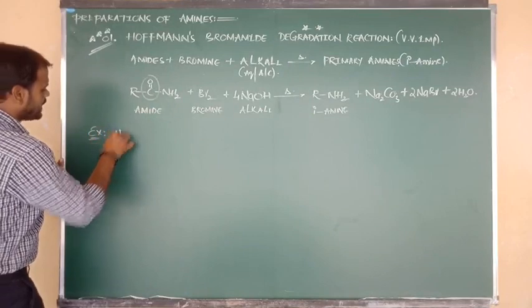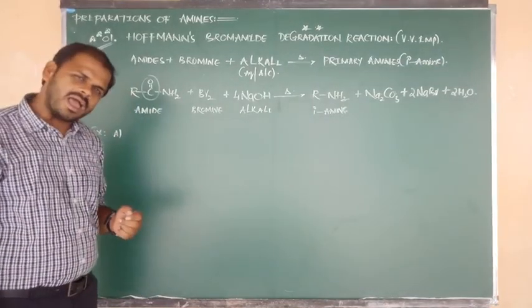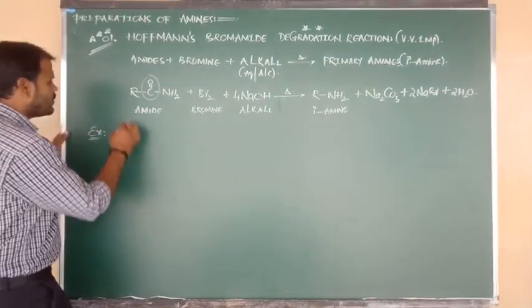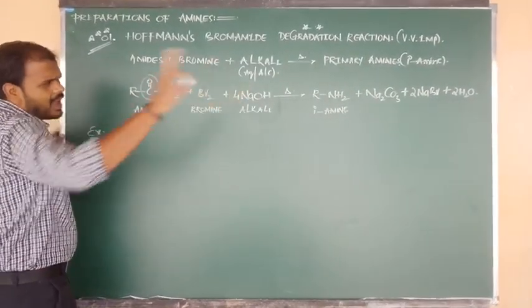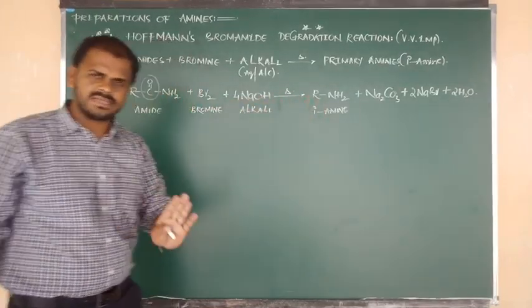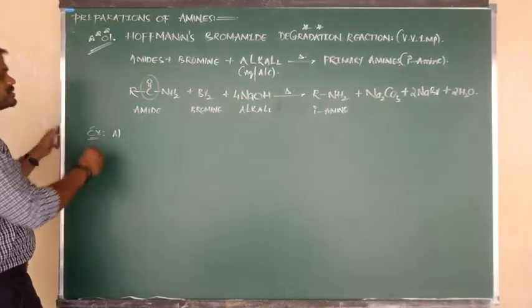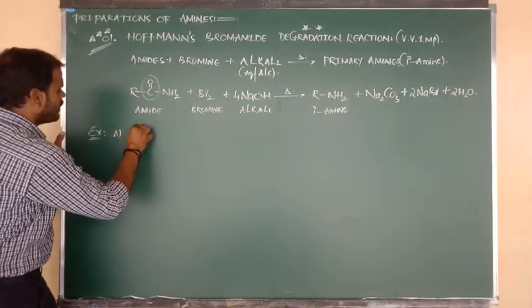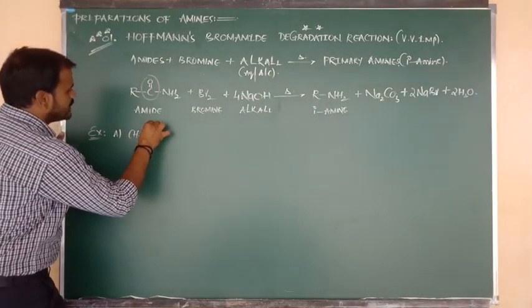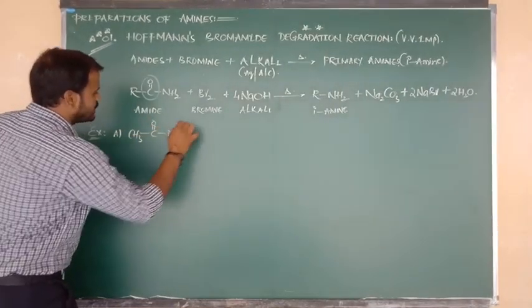So let me consider example number 1. In the place of R, I am going to write CH3. Everything else I am going to write the same, in the place of R, CH3. The remaining I try to keep as it is. So come on, speak out. In the place of R, we are going to write CH3. CH3 bonded to C double bond O bonded to NH2.